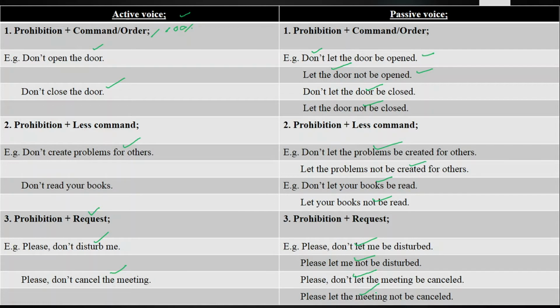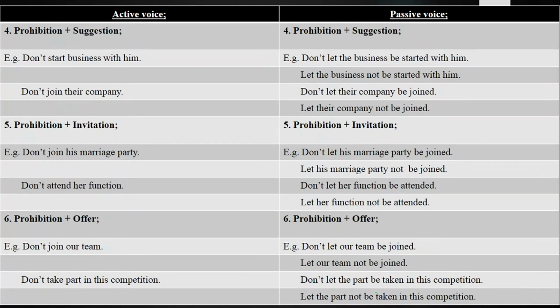Let's move towards usage number 4. Usage number 4 is prohibition plus suggestion. As we have discussed, when you suggest someone not to do an action, then you'll be using prohibition plus suggestion. Suppose I say don't start business with him. Why? He is not a well-mannered person, he's got so much attitude, maybe he is not honest or loyal to his duty. I have seen this person, I have myself experienced, and I'm suggesting you don't do this action. I say don't start business with him.